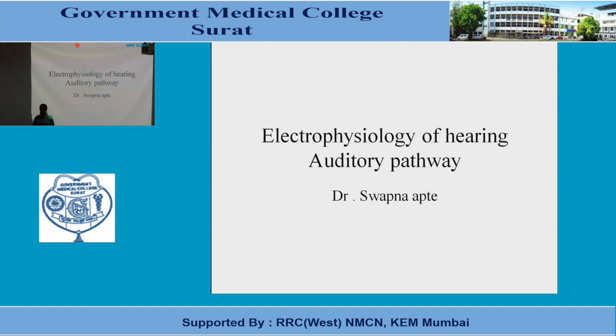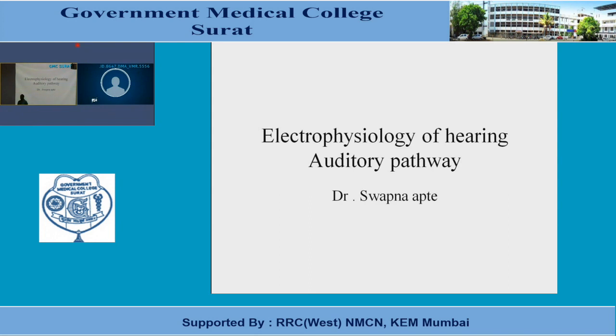So acoustic energy gets converted into mechanical energy. This mechanical energy sets the fluid in the internal ear into vibrations, and ultimately it gets converted into electrical energy, which in the form of impulse is transmitted to the central nervous system. So what happens after the hair cells are stimulated? Today we'll be discussing the electrophysiology of hearing and how the receptor potential is developed, and how this receptor potential will then be transmitted to the central nervous system through the auditory pathway.